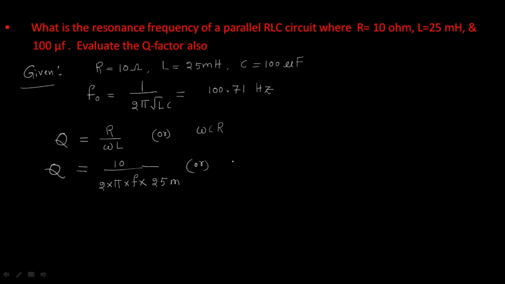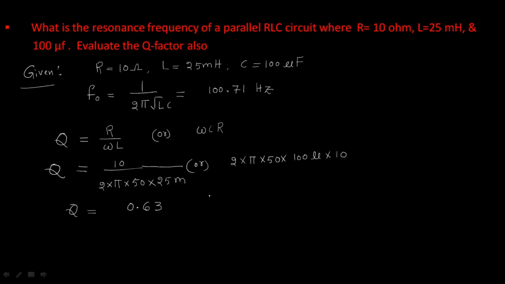Or you can use this formula also. 2 pi F, capacitance is 100 micro. Resistance value is 10 ohms. What is the F value here? 50. 2 pi F means 50, and the L value means 25 millihenry. And here 2 pi F, again F means 50 here, 2 pi into 50, 100 micro into 10. By doing this you will get the value 0.63.